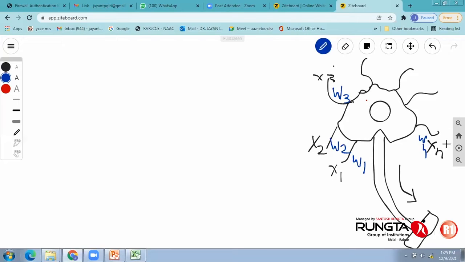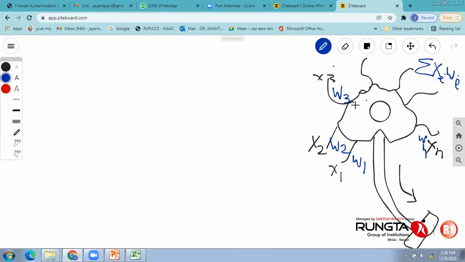So this complete information we would like to transfer to the center so that the center can take a specific decision and give a specific output. How can we transfer the information? X1 W1 plus X2 W2 plus X3 W3 and so on up to Xn Wn, which is the summation of Xi Wi: all inputs multiplied by the synaptic weights.